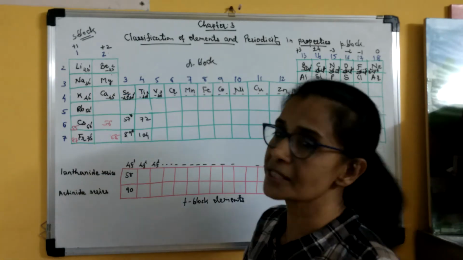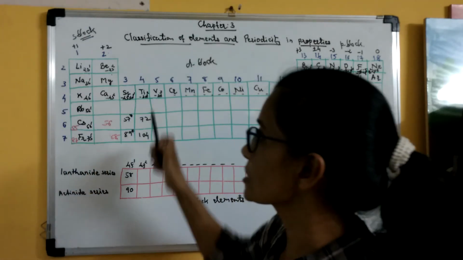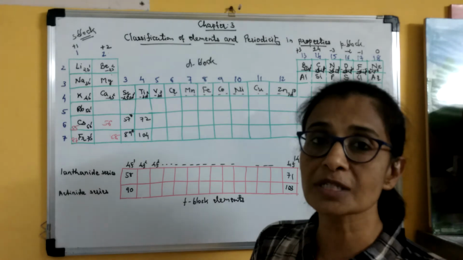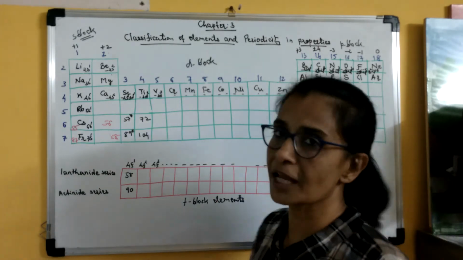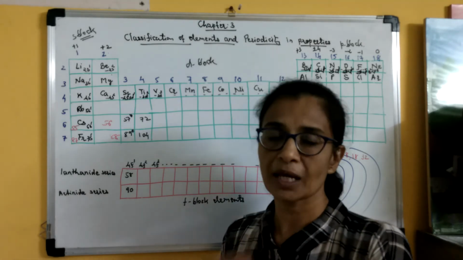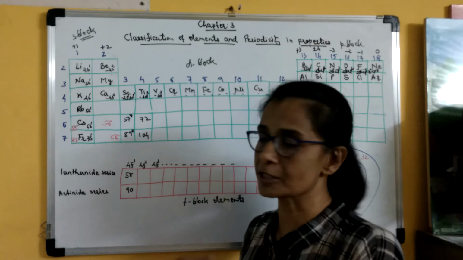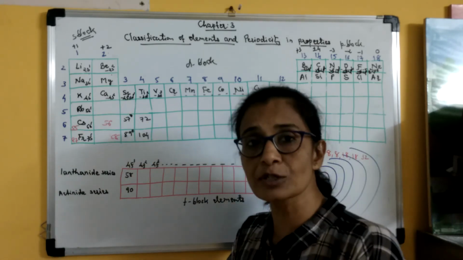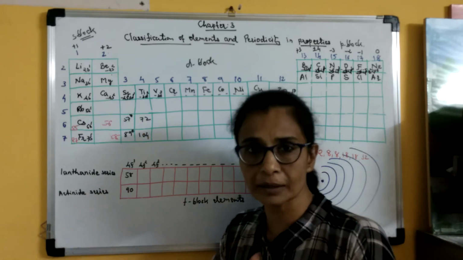Group 2 elements are known as alkaline earth metals. Again, oxides and hydroxides of these elements, their aqueous solutions are alkaline. Clear? But the source of these elements is earth crust, and that is why they are known as alkaline earth metals, because these metals are obtained from earth and their aqueous solutions are alkaline. So they are called alkaline earth metals.